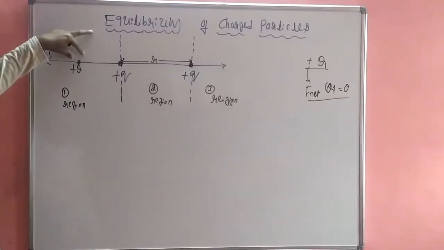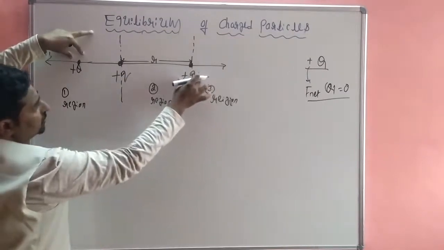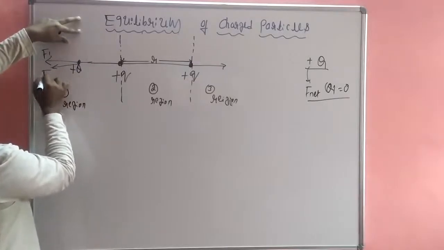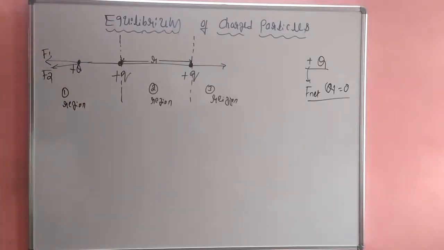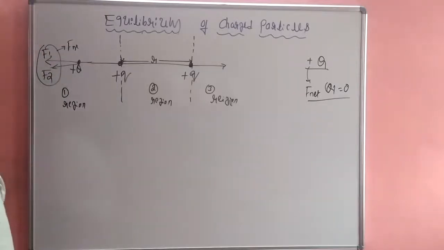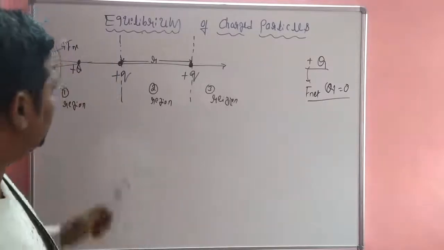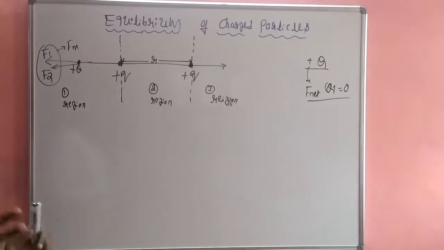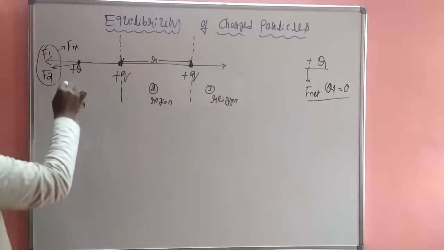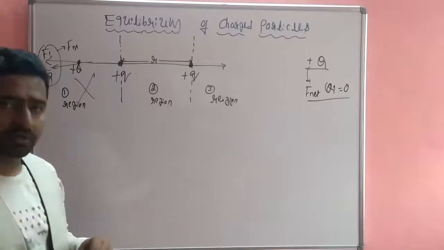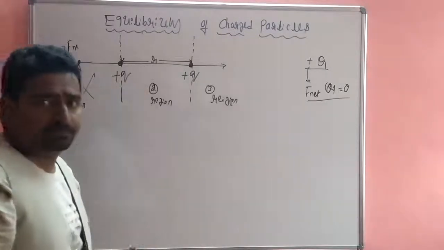Then the force exerted by the other plus q charge is also repulsive. This is F2. Is the net force 0? No. The net force on capital Q is not 0, because both forces act in the same direction. So this case is not possible.